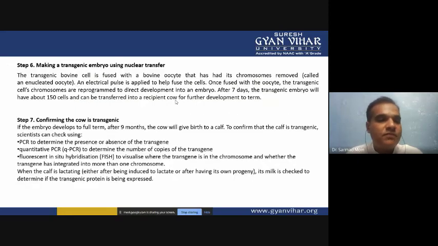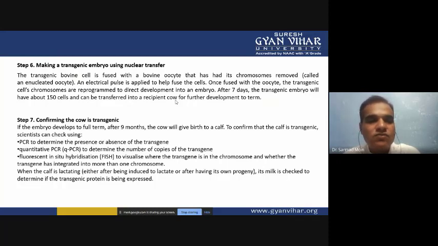The next step is making the transgenic embryo using nuclear transfer. We utilize the nuclear transfer method for producing transgenic embryos, and the cell is fused with a bovine oocyte that has had its chromosomes removed, called an enucleated oocyte. An electric impulse is applied to help fuse the cells. Once fused with the oocyte, the transgenic cell's chromosomes are reprogrammed to direct development into the embryo.